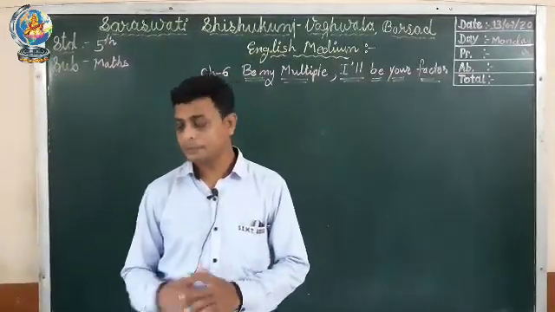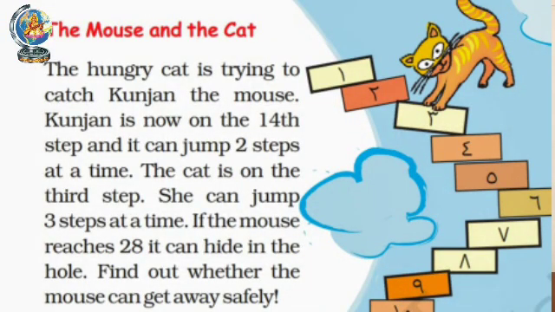Listen carefully. The hungry cat is trying to catch Kunjan the mouse. Kunjan is now on the 14th step and it can jump 2 steps at a time. The cat is on the 3rd step. The cat can jump 3 steps at a time. If the mouse reaches 28, it can hide in the hole. Find out whether the mouse can get away safely.